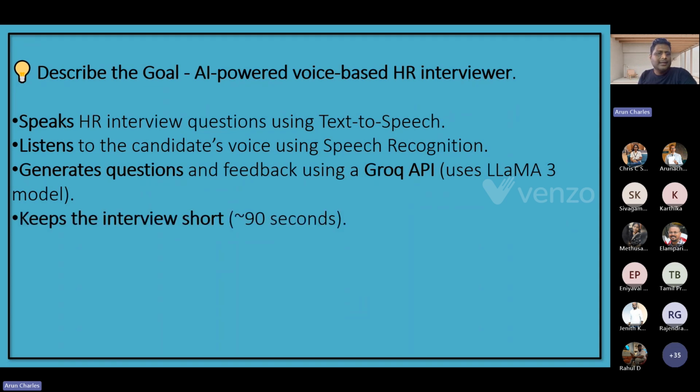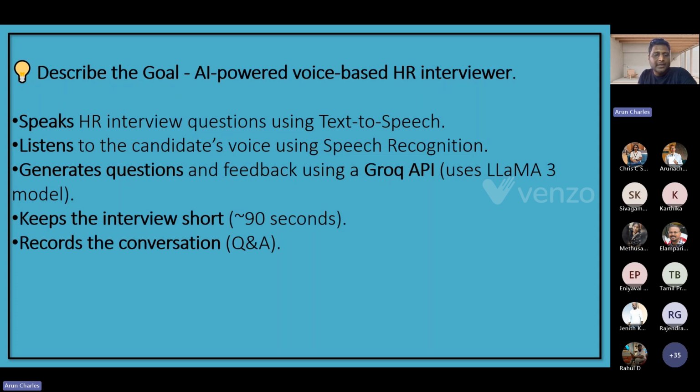And let's keep the interview short. Maybe 90 seconds or 60 seconds or 30 seconds, we have to decide that, right? The AI should not keep on asking questions, because the candidate will get frustrated, right? So it should be logical, short, and sharp. That's why we need to keep the interview short and record the conversation.